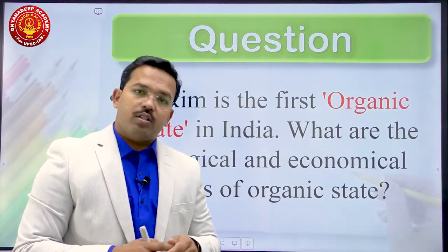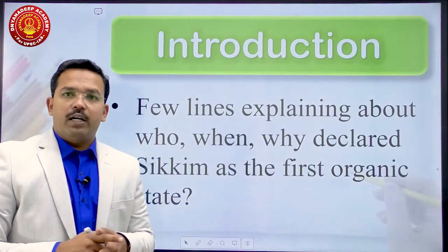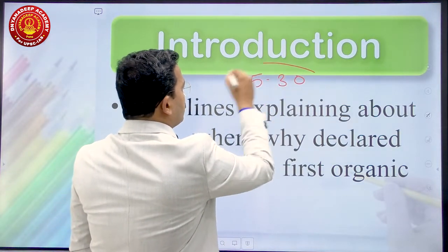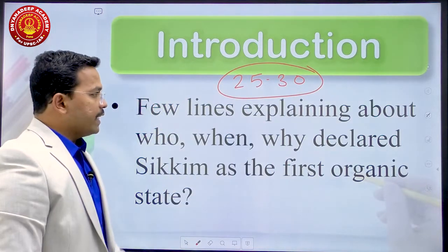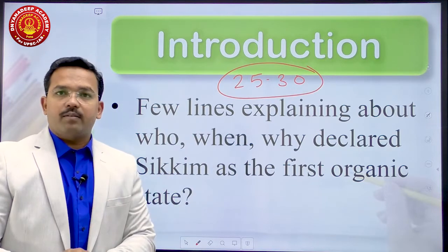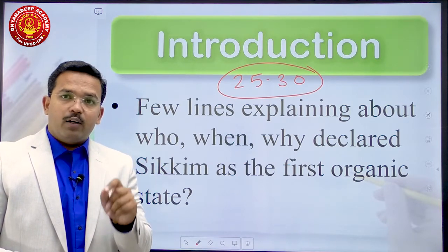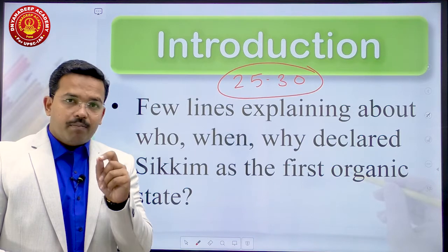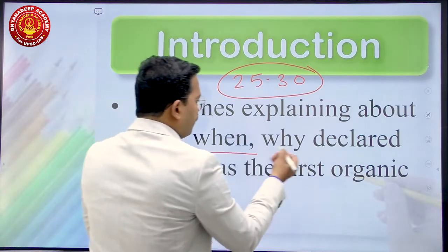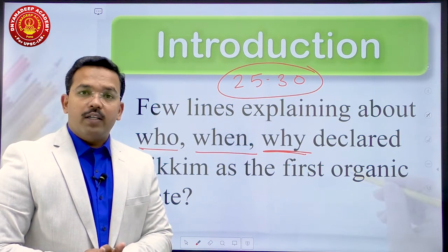Then what should be the ideal structure of this answer? What should be there in your structure? So first, what should be the part of your introduction here? Introduction should be written in how many words? 25 to 30 words. So this introduction should cover a few lines explaining who, when and why declared Sikkim as the first organic state. Already we are going to discuss ecological and economic significance of organic state in our main body. That's why your introduction should start with who, why and when declared Sikkim as first organic state. This can be written in 25 to 30 words, first thing.